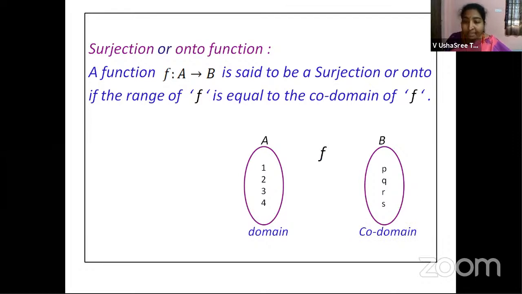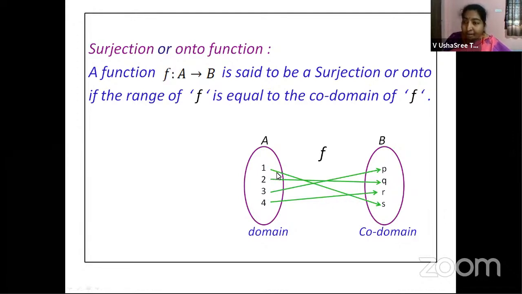We are defining a function f. 1 is mapped to S, 2 is mapped to Q, 3 is mapped to P, 4 is mapped to R. Now, observe this carefully, children. The codomain has elements P, Q, R, S. Range is also P, Q, R, S. So range and codomain both are equal, right? So we can say this is an onto function.